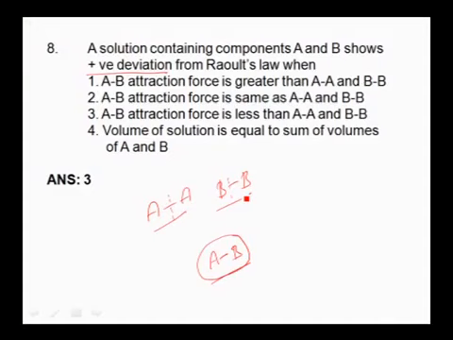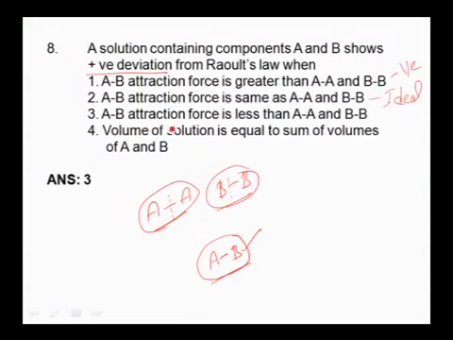That is, if the attractive forces in the solution are less than compared to attractive forces in pure components AA and BB, then the solution can show positive deviation. So here among the given options, the first one is AB attraction forces are greater than AA and BB. So in this case, the solution can show negative deviation but not positive deviation. AB attraction force is same as AA and BB. If attractive forces between component molecules before mixing and after mixing are the same, then this is an ideal solution.